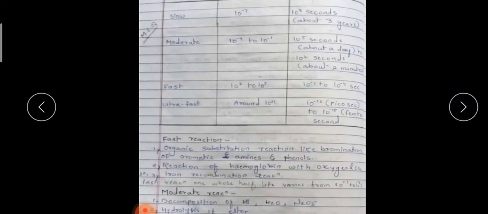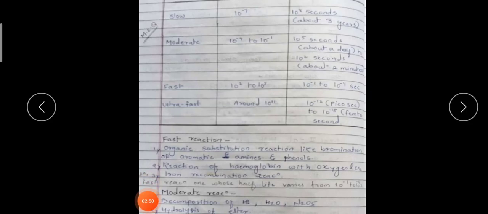Then ultra fast reactions are those reactions whose rate constant is around 10 raised to 11 dm cube per mole per second, and whose half time varies from 10 raised to minus 12 second to 10 raised to minus 15 second, which is the picosecond to the femtosecond. Then there are examples given for the fast reaction.